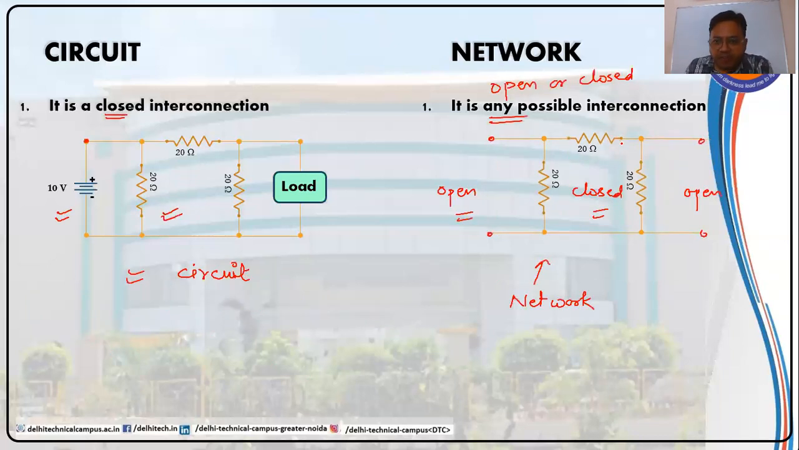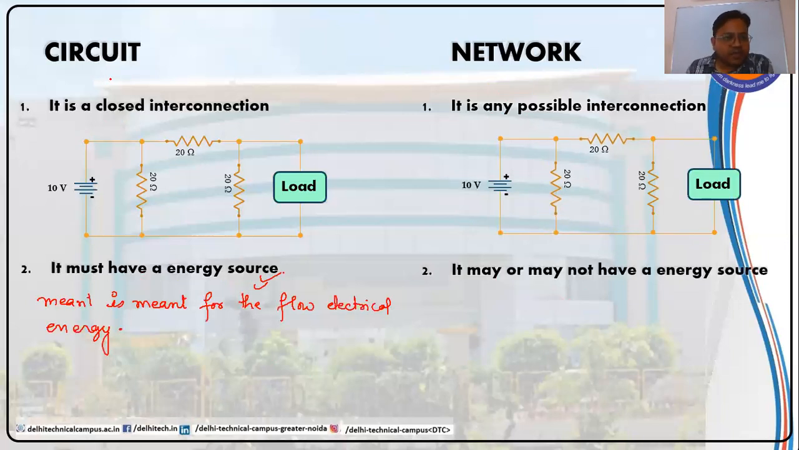See here, we have these three resistances. These three are connected in a closed interconnection. So can it be regarded as a circuit? Can this portion be regarded as a circuit? No, because it does not have an energy source in it. So a circuit must have a closed interconnection as well as it must have an energy source in it. Whereas a network can be open or closed, or it may or may not have an energy source in it.